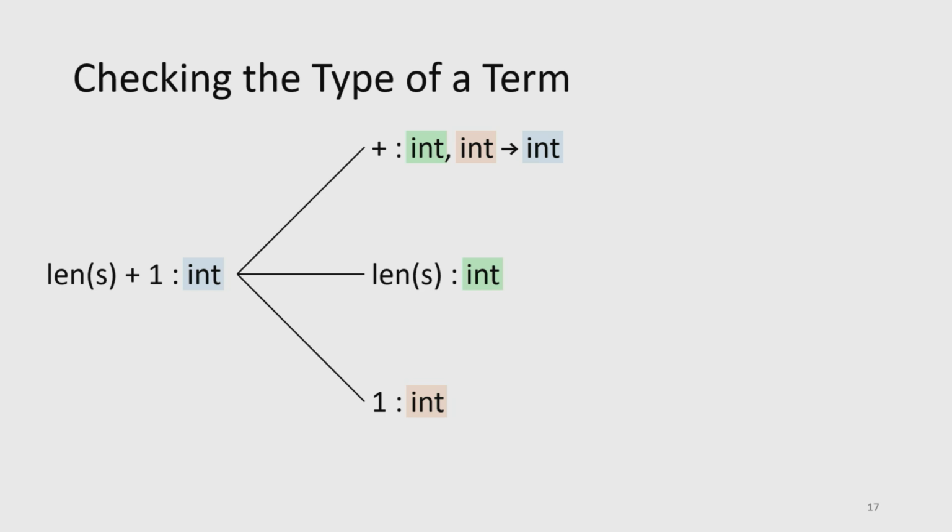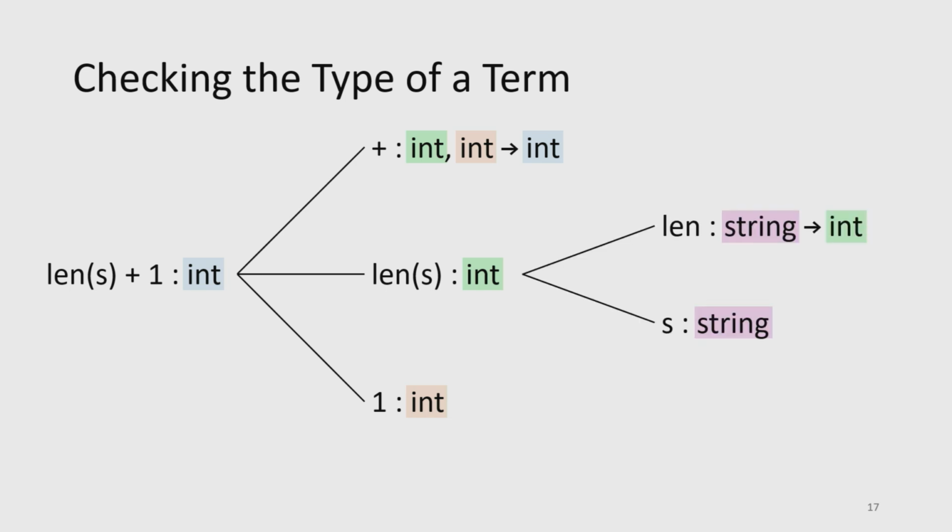And I've colored these boxes to show what we need to check equality for, right? Len s better be an int because plus expects the first operand to be an integer as well. Then we have to recurse, right? We need to check, is len s actually an integer? Well, how do we do that? We can, again, break it up into its component parts and see that len s is a function from string to int, and s is a string, so everything matches up here as we expect.